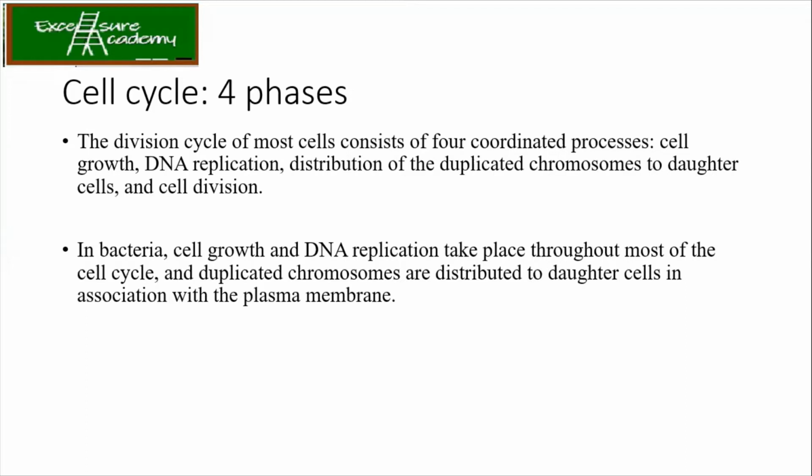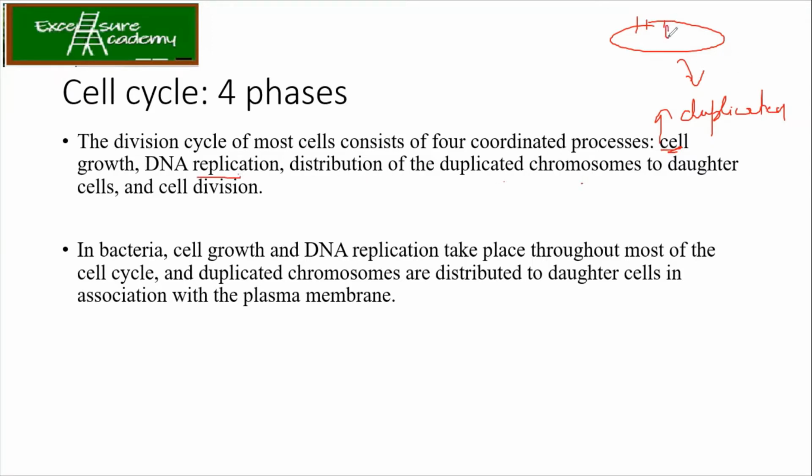in which cell growth, DNA replication, distribution of the duplicated chromosomes to the daughter cells, and cell division happen. Now, cell growth means what over here? When a cell is going to divide, before that everything needs to be duplicated. Before DNA duplication, you need proteins. The cell membrane needs to expand, so more lipid synthesis and more protein synthesis will take place. After that, only DNA replication takes place. Then comes distribution of the duplicated chromosomes.